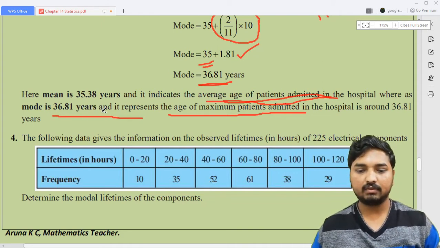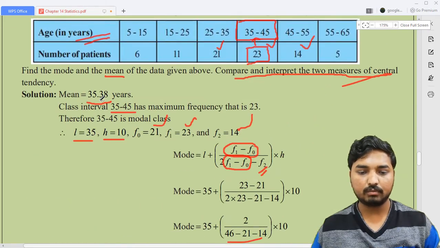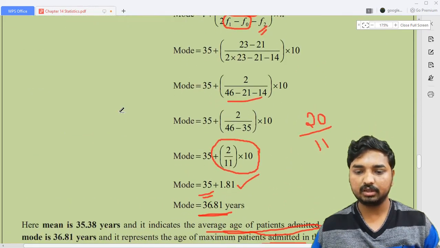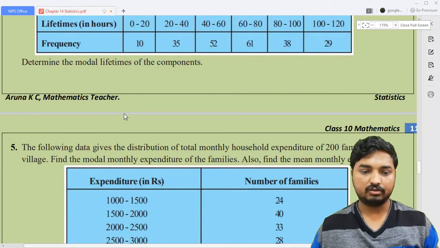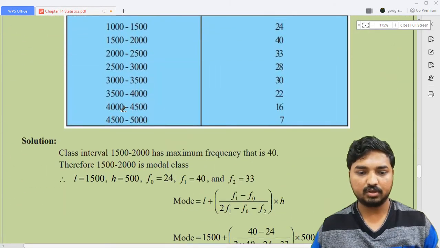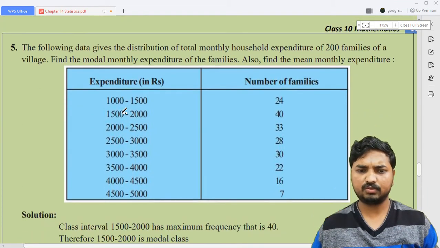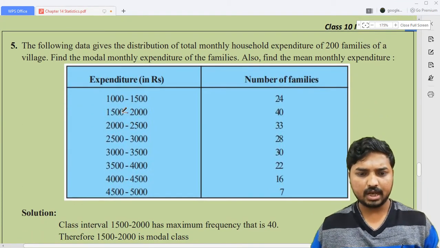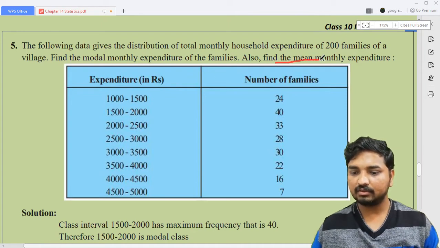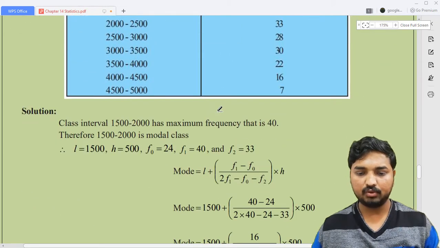Okay, it will be enough for you, and you need to calculate actually what the mean is. Okay, this is an exercise for you. Remember, you need to calculate the mean also. Now the question number 4 is left as an exercise for you, and look at the question number 5. I'm going to solve one more question for you. So now look here, first actually, he's going to ask once again to find out the mean also, but I'm not going to find out the mean here, I'm just going to find out the mode actually. Now look here.